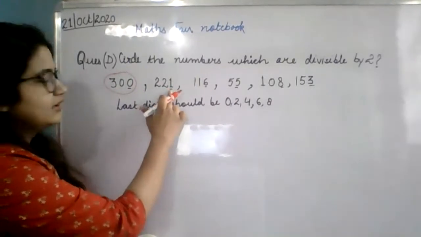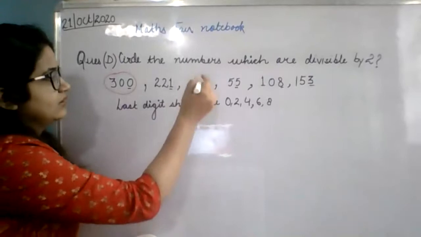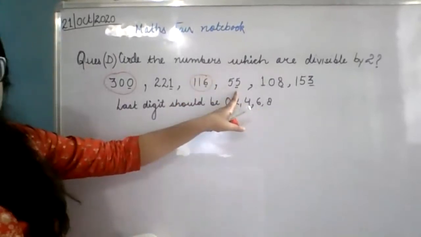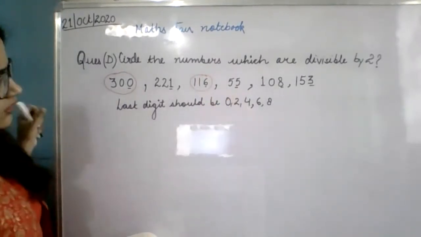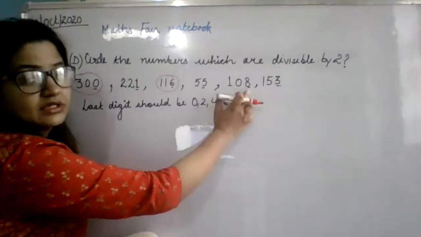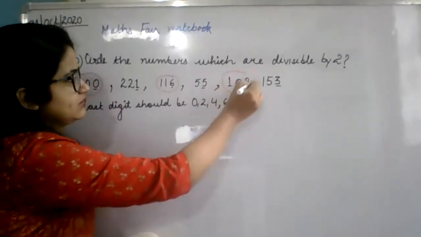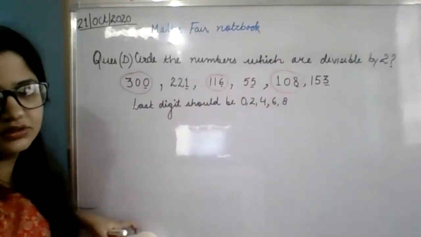Odd. This one? Even. 468. 55 is even or odd? Odd. 108, 8 is even or odd? Even. Circle this out. All even numbers are divisible by 2.